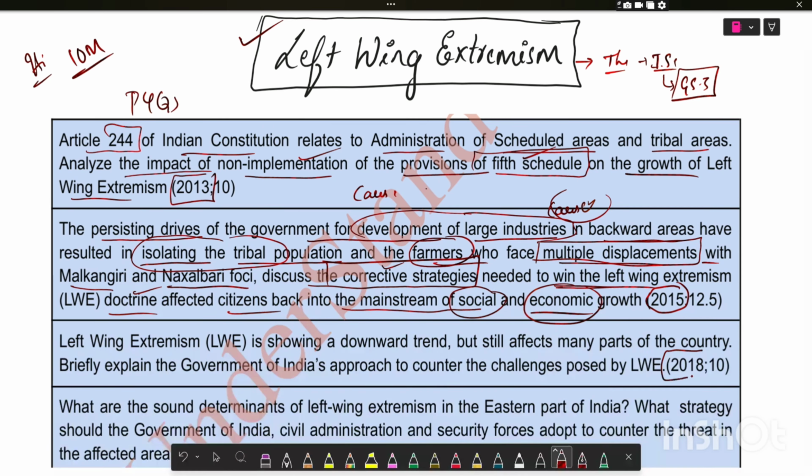The next question was asked in 2018: left-wing extremism is showing a downward trend but still affects many parts of the country. Briefly explain India's approach to counter the challenges of left-wing extremism. Again, the question is repeated. Here they asked about what are the corrective strategies, that is, what is the government of India's approach to counter the challenges?